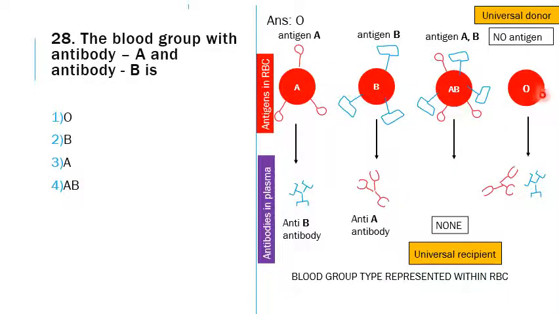From no one they can have the blood, but an AB person can have from all the 4. An AB person can have from A, B, AB and O. A B person can have from B as well as from O. An A person can have from A and O.